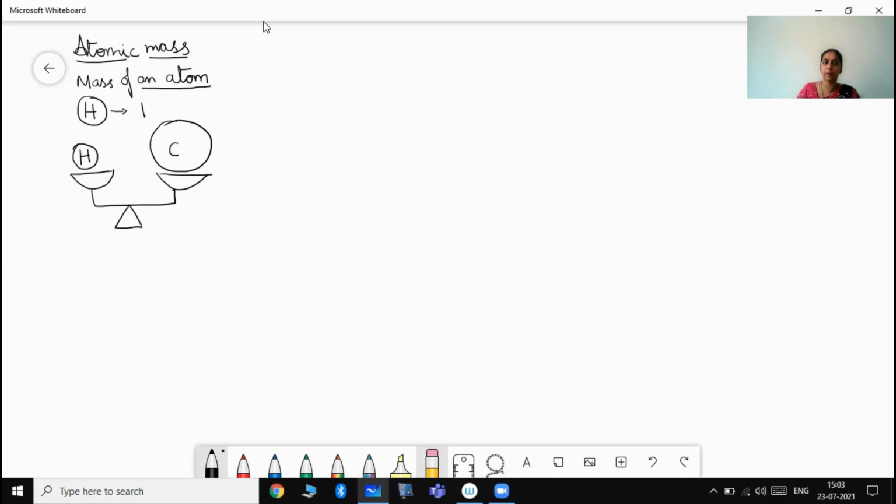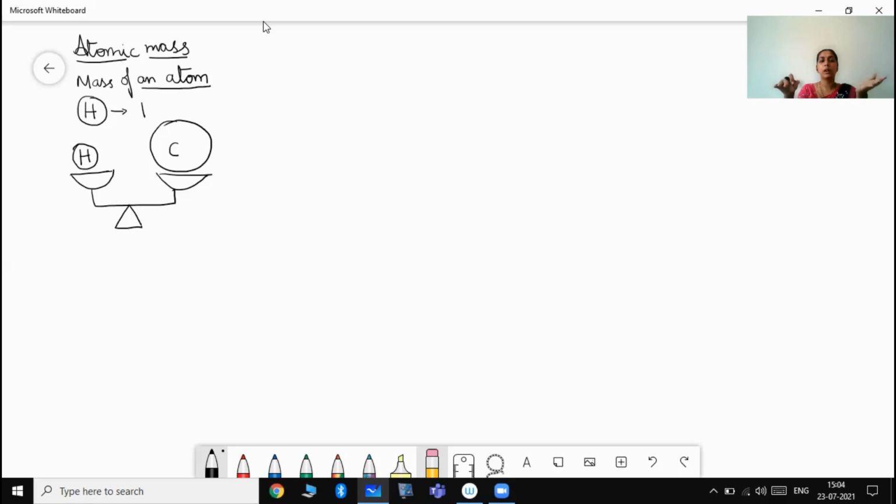Suppose this is a weighing balance. In one pan you have hydrogen and in the other pan you have carbon. Carbon is larger in size, so it will have more mass. We put two hydrogen atoms, then one more hydrogen atom, and the hydrogen side rises but doesn't become equal.